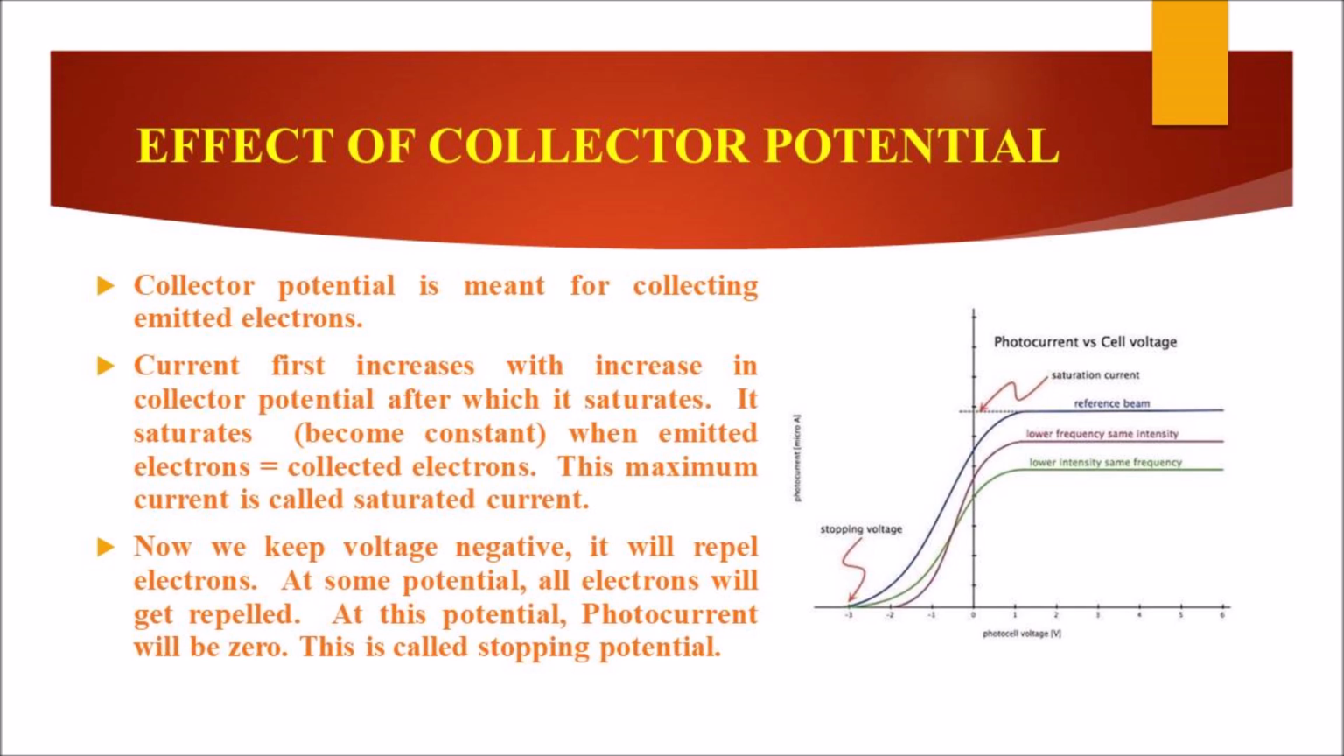It saturates when emitted electrons is equal to the collected electrons. This maximum current is called saturated current. Now we keep voltage negative, it will repel electrons. At some potential, all electrons will get repelled. At this potential, photocurrent will be zero. This is called stopping potential.